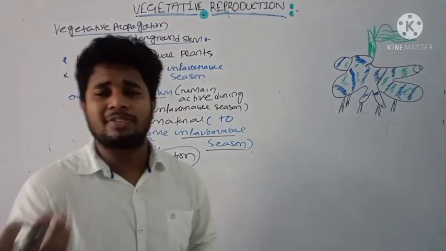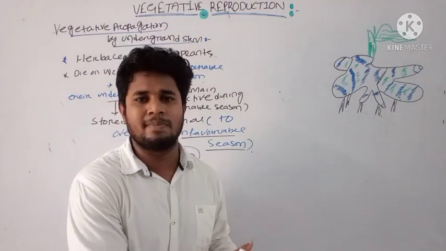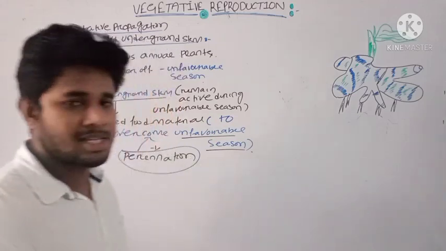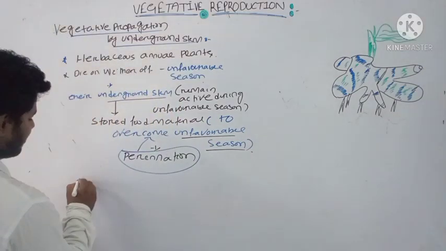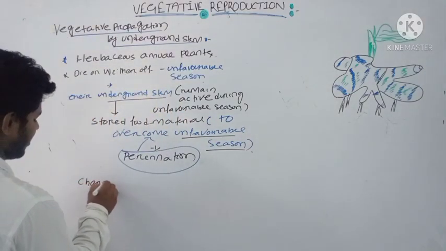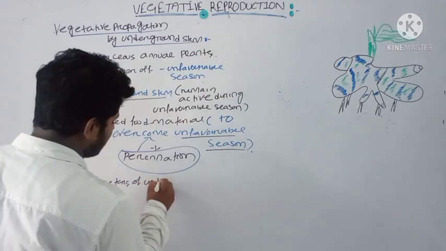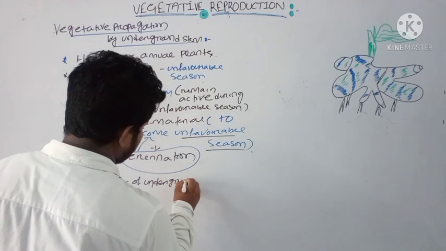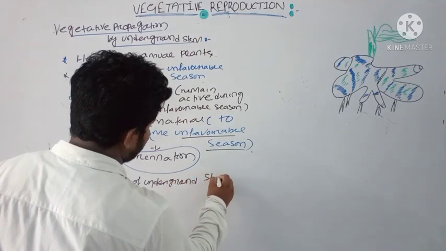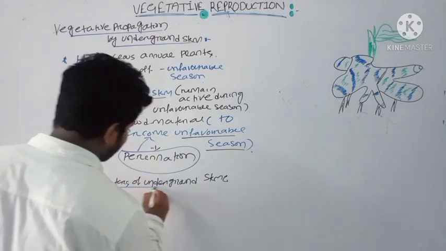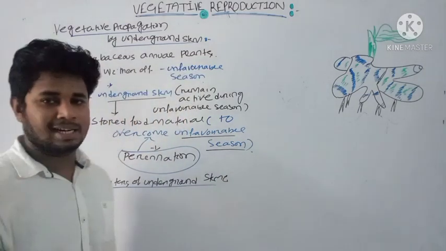Then what are the different characteristics of that stem? We can say that this is a stem which is present below the soil level. Some of the important characters of underground stem, then we can call that this is a stem. Then what are these characteristics?